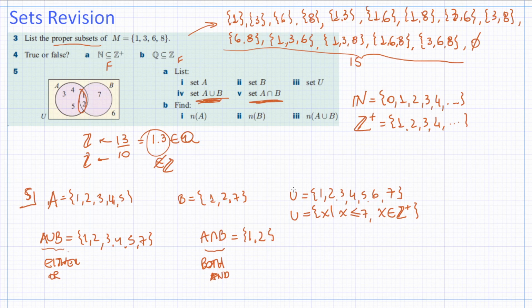Now, letter B: find the number of elements in A. Well, A is 1, 2, 3, 4, 5, so that's 5. Number of elements in B, that's 3. Number of elements in the union, this is our union, so we have 6. And there you go.